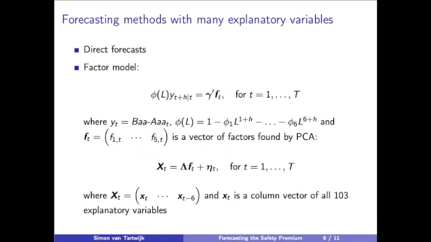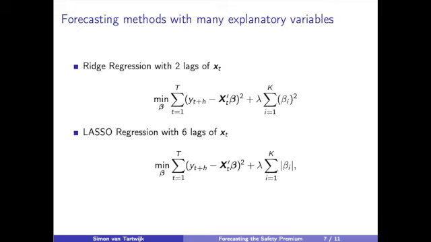This is all pretty standard. Important to note is that I take 6 lags of the y variable. I take 5 factors, and I don't take the lags of the factors, but I take the lags of the explanatory variables. Bai and Ng 2019 said that that would work better for direct forecasts. Furthermore, I also do ridge regression and lasso regression, where the equations are also given here.